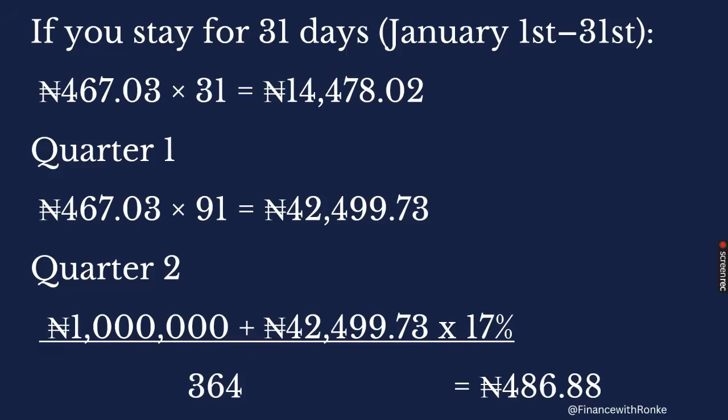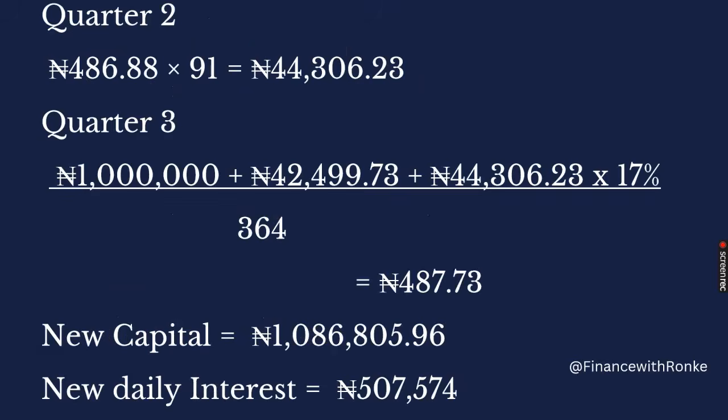So from 1st of April, you will no longer be earning 467. Your interest has moved up to 486.80. Do you understand? So that is the interest you will now be earning in the second quarter, because all the interest you have been earning from January is making your principal grow. You are not just still at that 1 million naira, you are compounding the interest. So by the second quarter, your interest from 1st of April has already grown to 486.88.